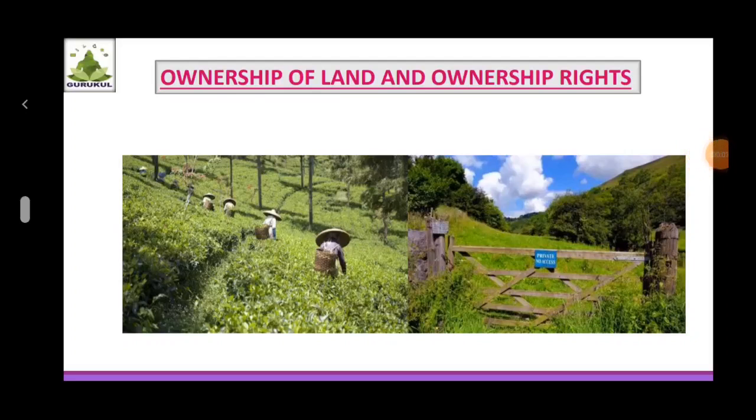Very good morning, students. In our previous video, we discussed ownership of land and ownership of rights. Let's continue with the same. Here on textbook page number 37, we have the can you tell questions.